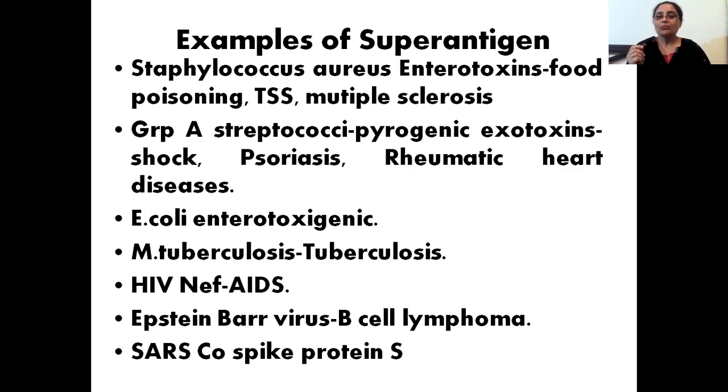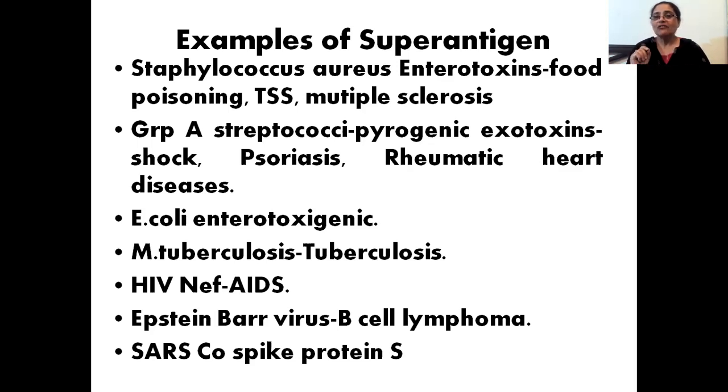And then group A Streptococcus pyogenes, that is pyrogenic exotoxins, are also one of the examples. This pyrogenic group also causes cirrhosis and rheumatic heart disease. E. coli is the one which causes a lot of stomach upsets, and the enterotoxigenic strains are superantigens. Mycobacterium tuberculosis also contains superantigens, because of which we learn about a lot of tuberculosis. Superantigens are present in Mycobacterium tuberculosis also.